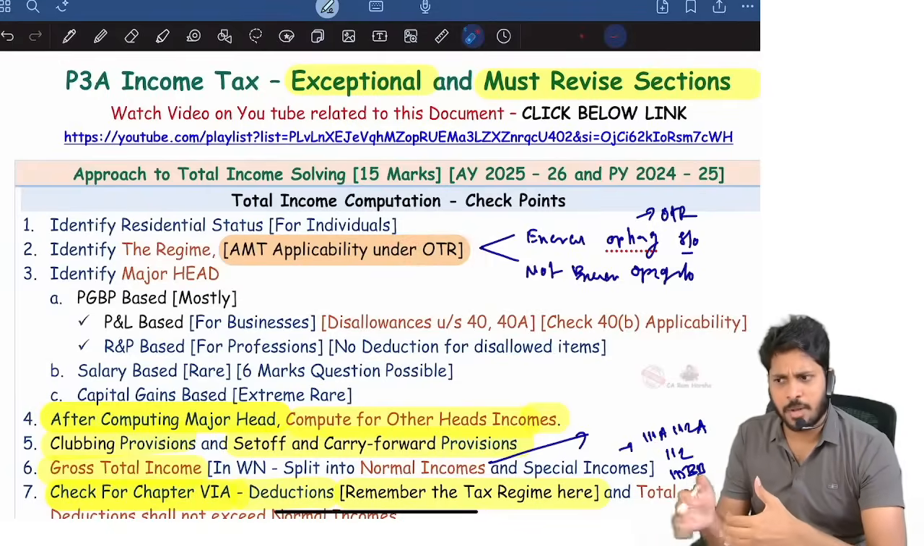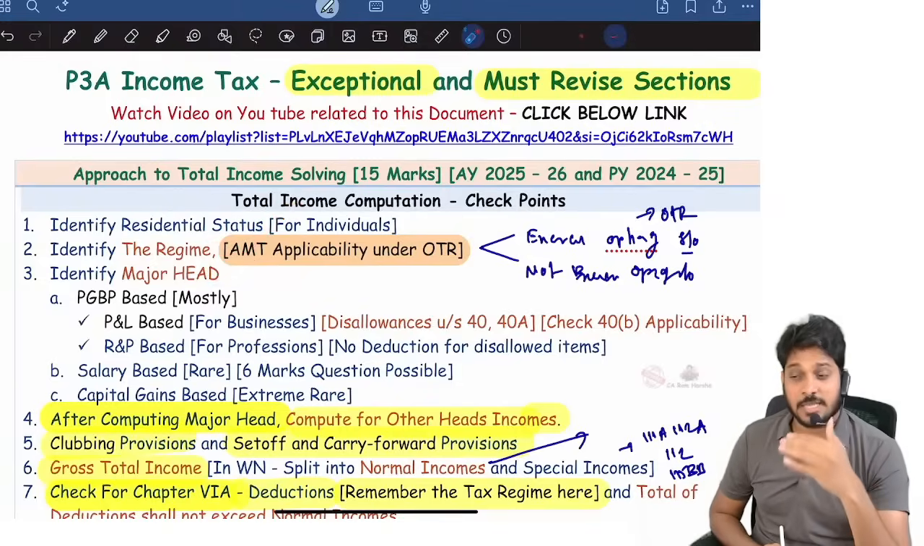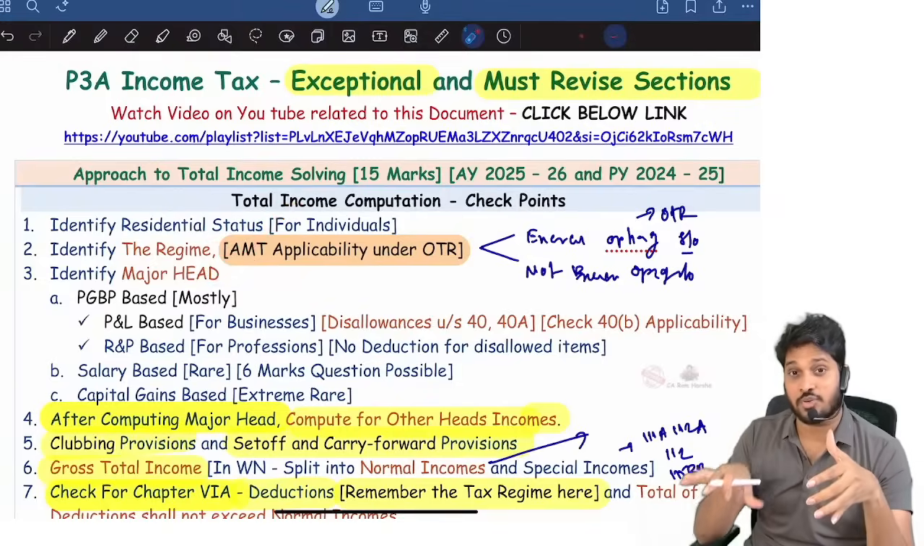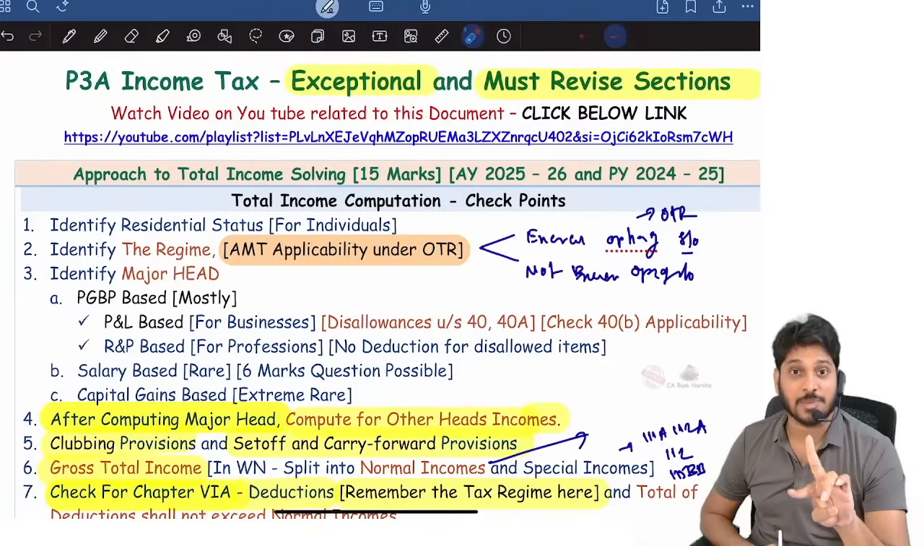Suppose the problem is straight away default tax regime, then the AMT question itself will not come. Suppose the problem is optional tax regime, then the AMT question will come. Sometimes, if the examiner wants to make a very tough paper, they will ask you to compute income as per both the regimes. Wow, that will be even tougher.